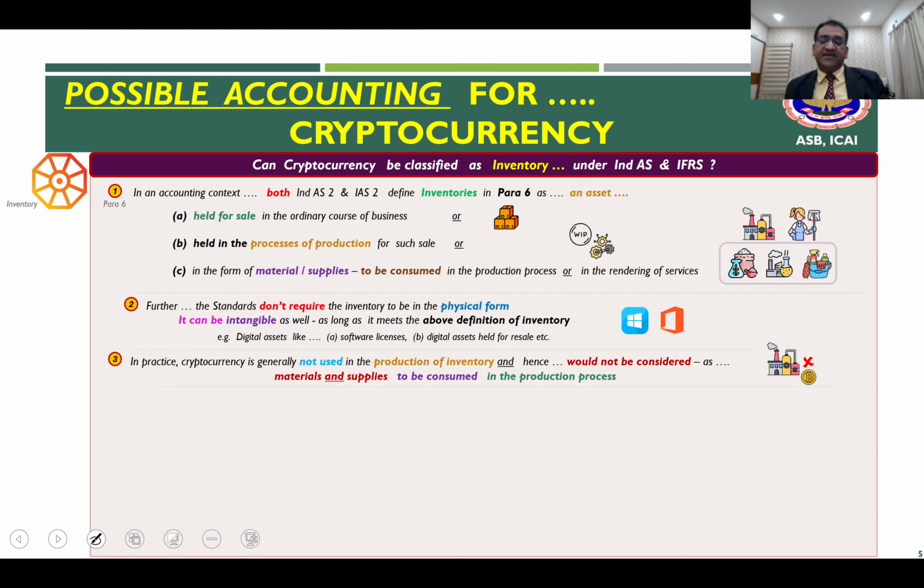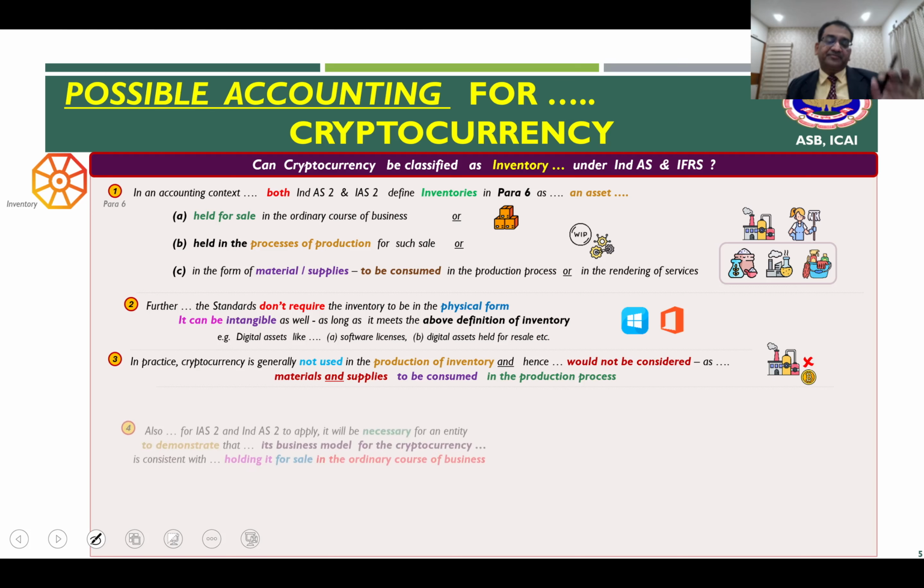In practice, cryptocurrency generally is not used in any production process. Of course, you are not doing any production process in the strict sense of the term using cryptocurrency. And therefore, in practice, cryptocurrency is generally not used in the production of inventory and hence would not generally be considered as material and supplies to be consumed in the production process.